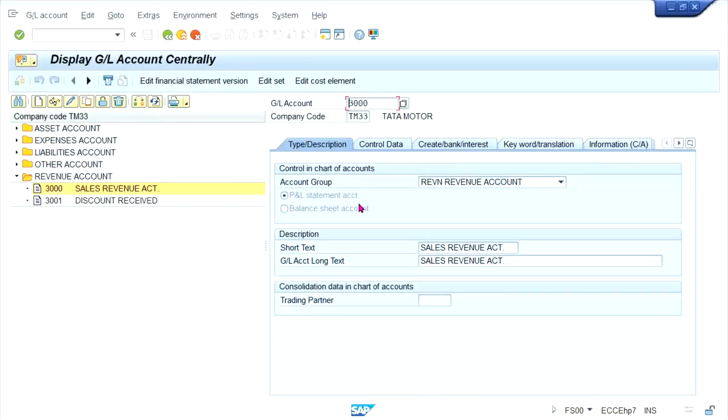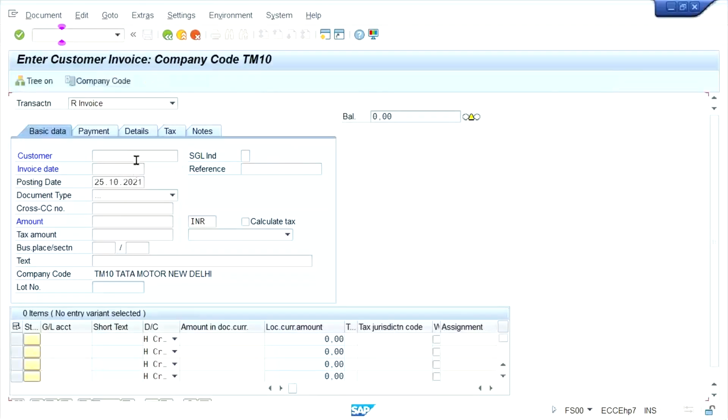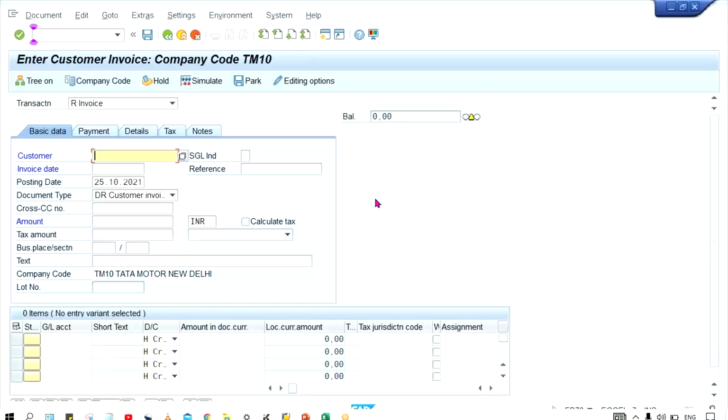Okay. So sales revenue we have created, right? Now post a transaction, go to FB70. And here everything is appearing, right? Now, so here what is happening, guys? This cross company code number and lots of fields are appearing. Here someone might have changed the settings. So anyway, here what is happening?